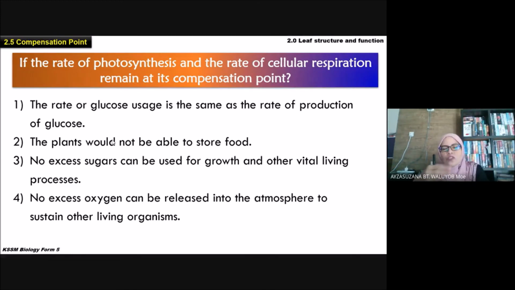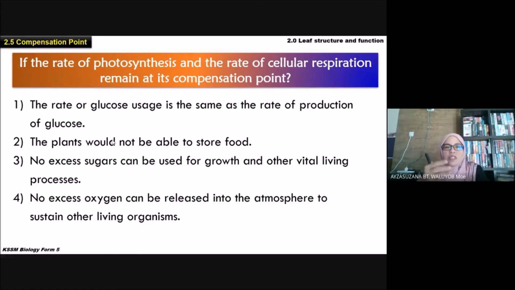Respiration uses the oxygen at the same level. So no excess oxygen to be released. So kita akan kekurangan oksigen. Because we, humans, animals, we need oxygen for breathing, for our cellular respiration. So if the plant cannot release excess oxygen, we are also affected.